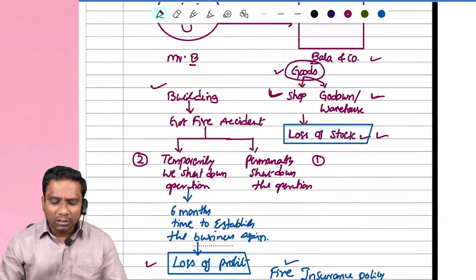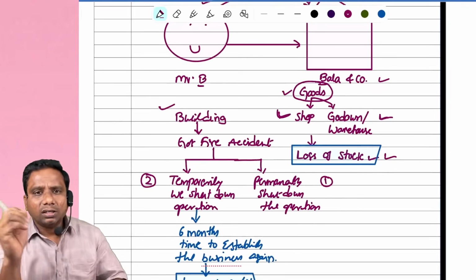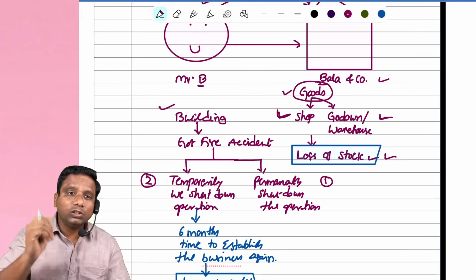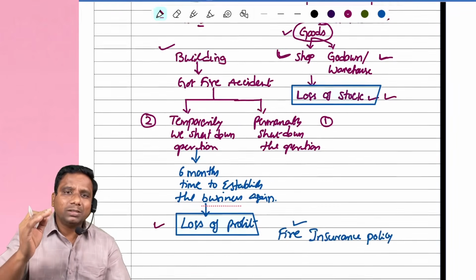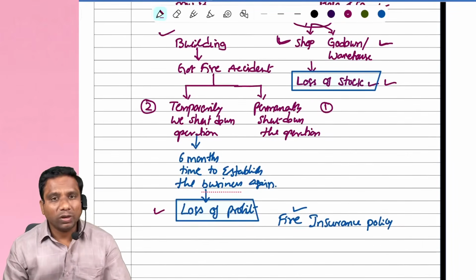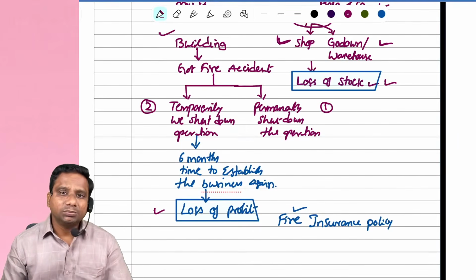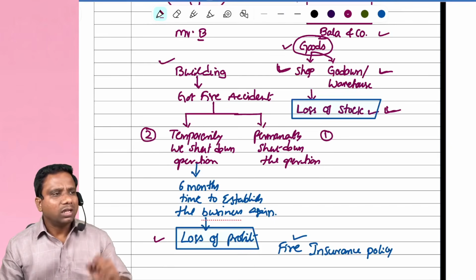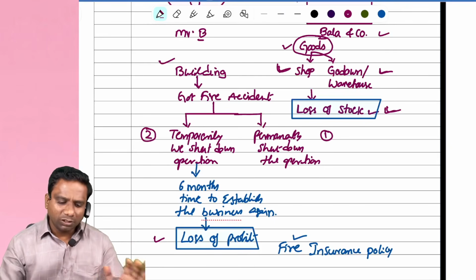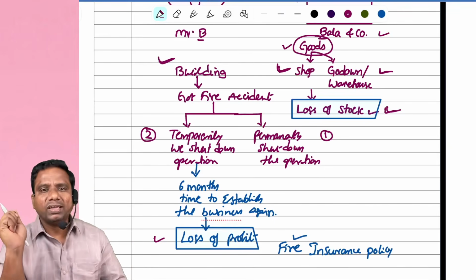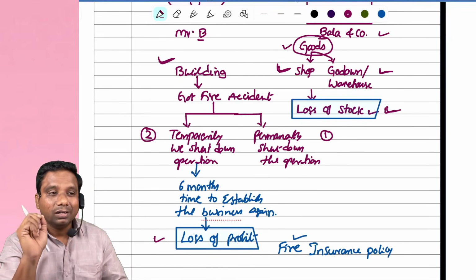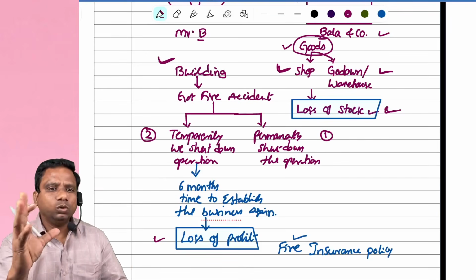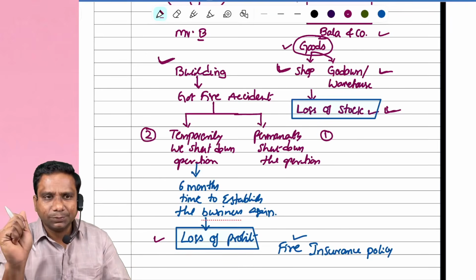Consequential loss. Say some fire occurred in the business premises. In addition to the loss of stock, I repeat, in addition to the loss of stock, there might be some loss of profit also. Why? Because we temporarily shut down our business. If only stock is lost, we go to the market, buy the goods again, and try to sell them. But if the business premises had a fire accident, then we compulsorily have to shut down the business for a temporary period of 3 months or more, ranging from business to business.